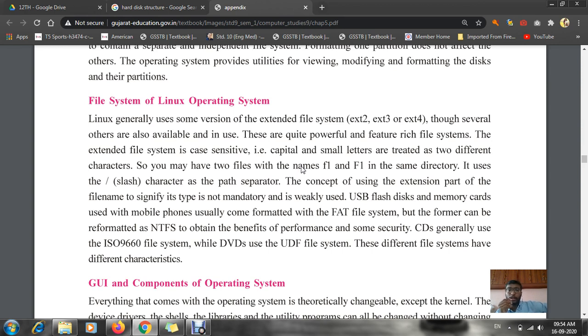In the management office there is a fees counter. They collect the fees of each and every section, be it the primary section, secondary section, or higher secondary section.